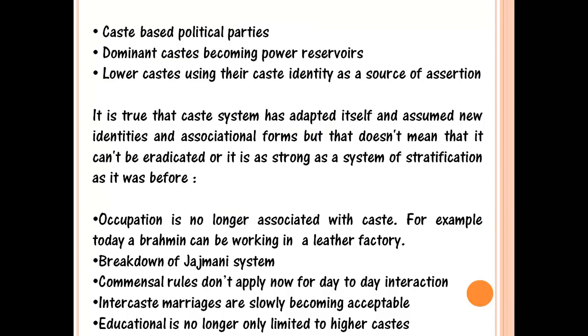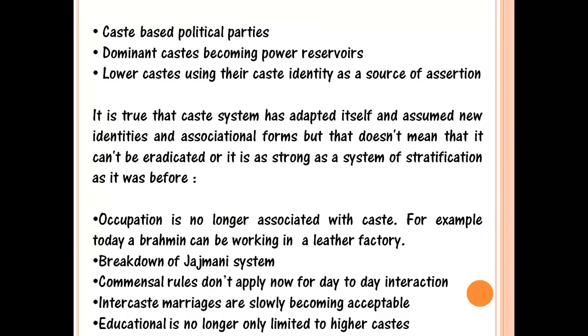The Jajmani system was a kind of economic system in traditional India. In this system, the higher caste was the Jajman, and the service castes like the goldsmiths, blacksmiths or dhobis used to provide them services, and in return they would get something in kind, like wheat or food for a day.